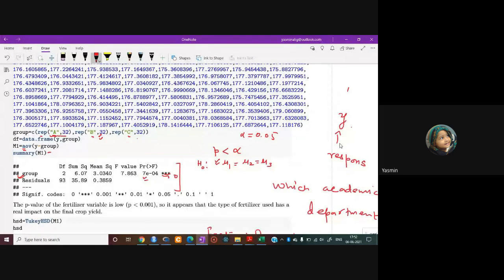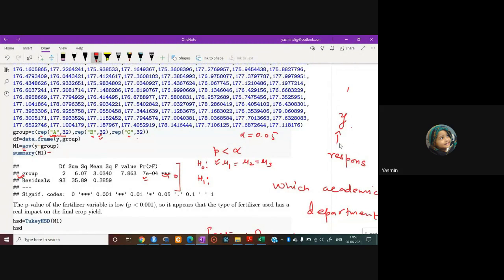There is no difference. इसका क्या मतलब हो? The effect of using first fertilizer will be equal to the effect of using second type of fertilizer, will be equal to using third type of fertilizer, right? There is no difference. You can use any one of these 3. But the alternative hypothesis says that at least one of the groups is significantly different from the others. That's the statement under the alternative hypothesis, right?